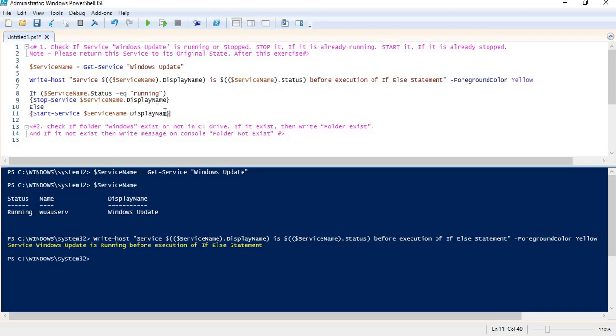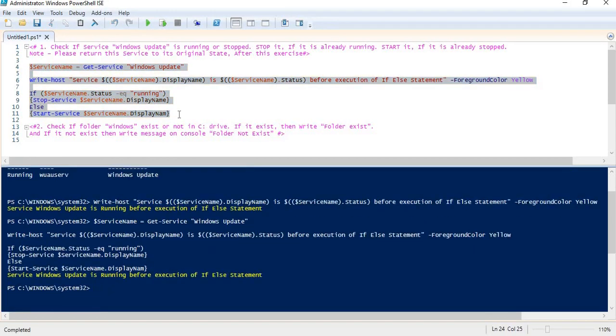Fine. So this is the code which will start the service in case it is stopped, and stop the service in case it is running, right? Let me try to run this code and see what we get. Okay, seems good till now.